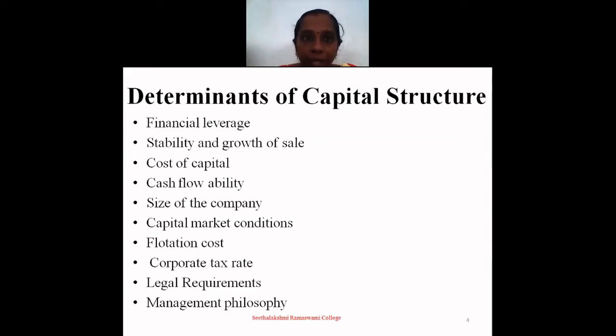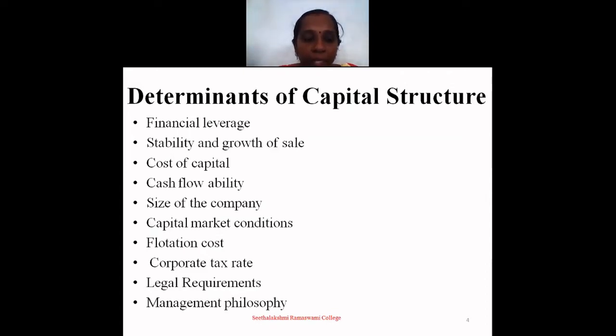The flotation cost is also considered for capital structure. The next one is corporate tax rate. Debt offers tax advantages. Interest on debt is a deduction in determining taxable income. Hence, if the corporate tax rate is high, it would be more advantageous to raise funds through debt.